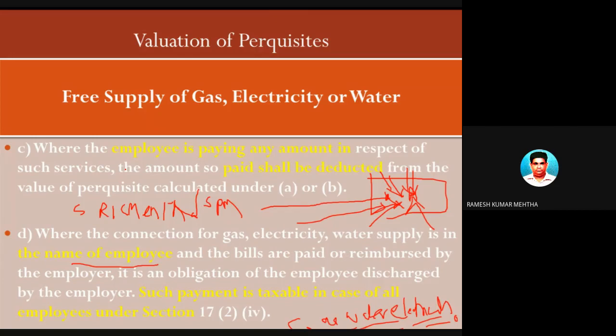So the value of the perquisite is fully taxable in case of all the employees. If the bill amount is in the name of the employee, you reduce it by whatever the employee is paying. So this is the meaning of the free supply of gas, electricity and water.